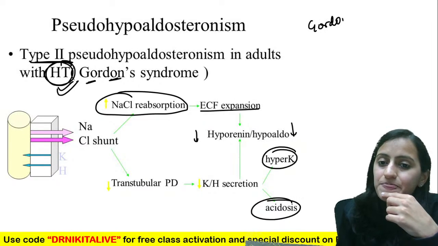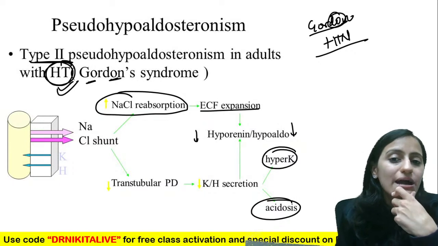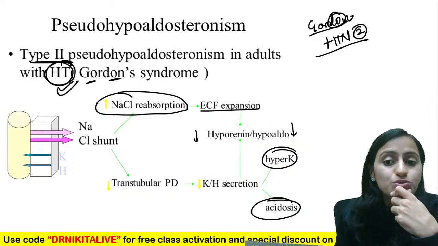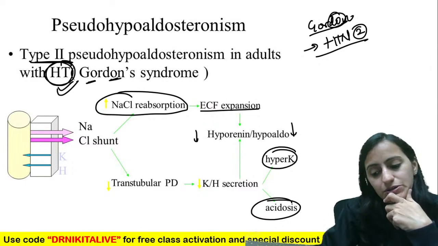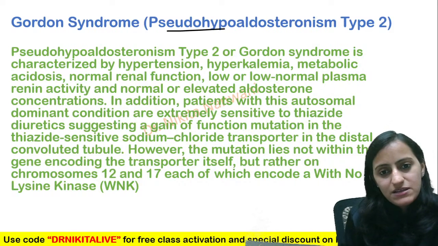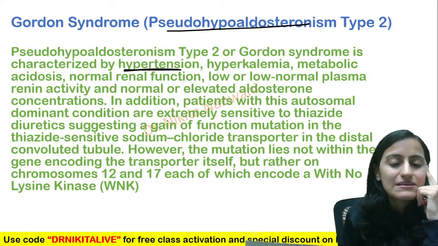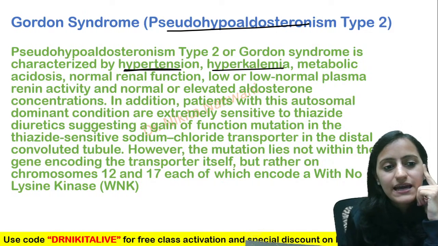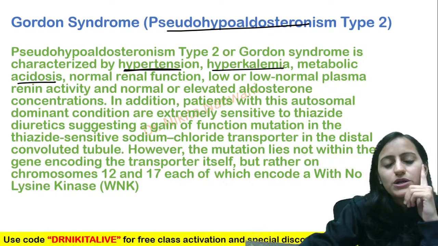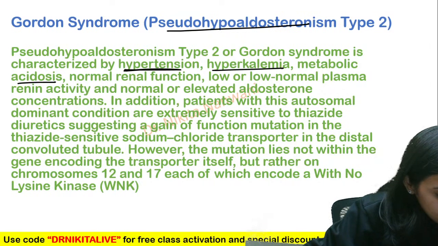So remember that Gordon's will have hypertension. It is pseudo hypoaldosteronism type 2. It will have hypertension. Next point, this is Gordon's, the same thing that we read about Gordon's. It will have hypertension, very important. Hyperkalemia, acidosis is what we will see. This is your final table.